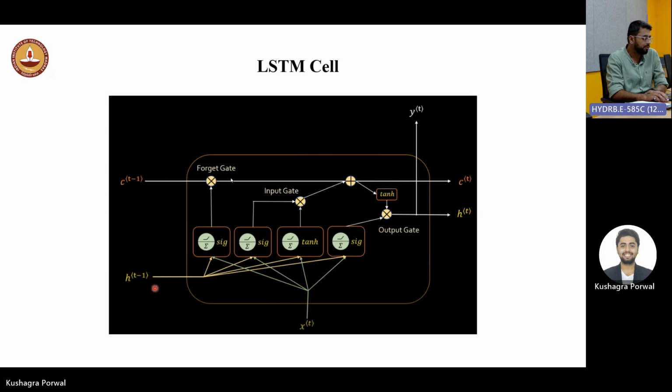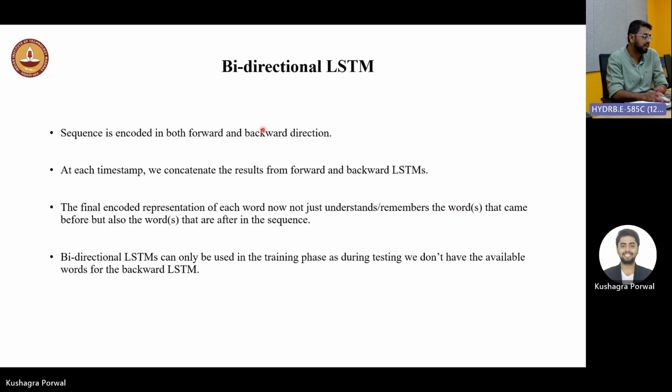So we do a weighted sum of h(t-1) and x(t), and we pass it to our sigmoid function, and we pass it to our tanh activation function, we pass it to the sigmoid activation function. The results from this and this are multiplied and provided as a new memory. This new memory is again fed to the tanh activation function, and this particular output from the sigmoid box, when multiplied, will give the new hidden state.